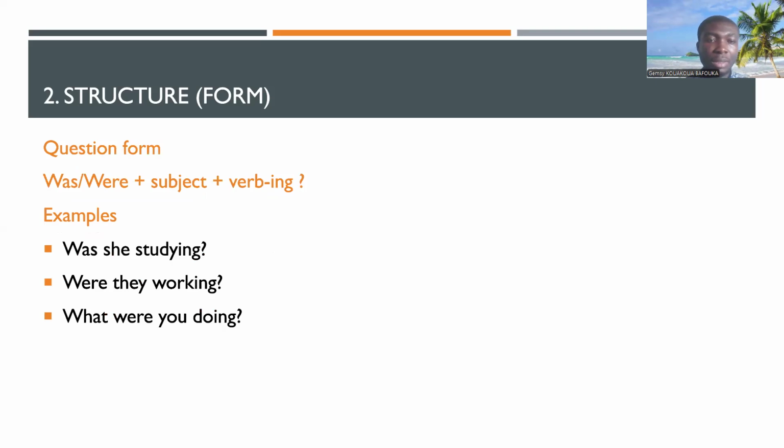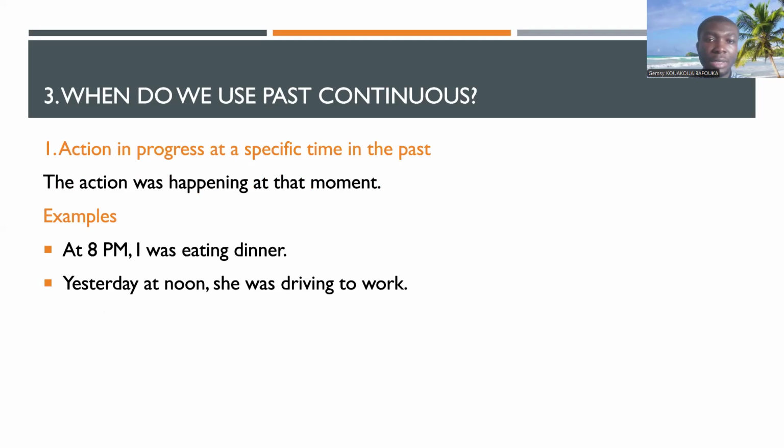So let's try to see now the interrogative form, so the question form. Here we're going to first start with the auxiliary to be in the past, and after that we have the subject, and then we have the verb in gerund form. Like with this example, was she studying? Were they working? What were you doing? All right.